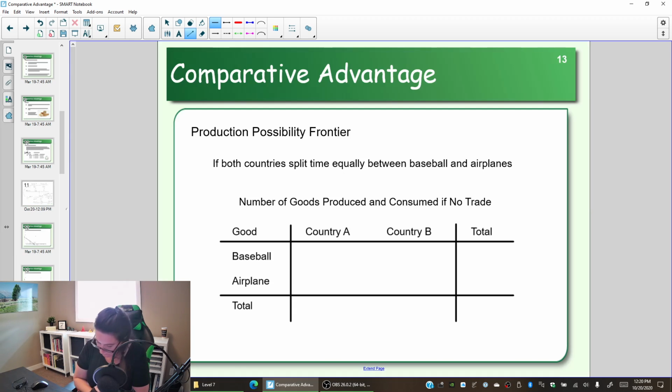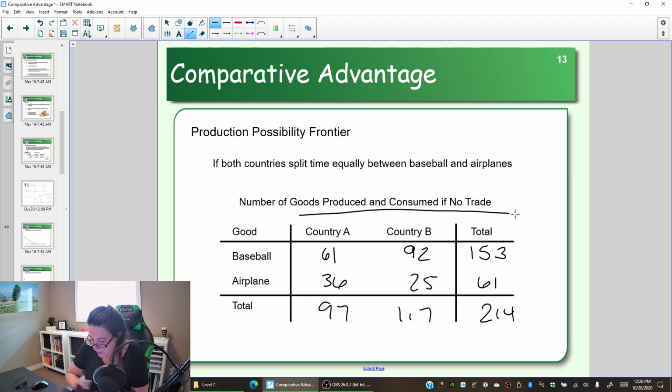So we're going to use this table here as a comparison when we start to specialize and trade. And so I think your table looks like this. So if I just put it over here, 61, 36, 97, 92, 25, 153, 61, 214. Okay. So this is the no trade example that we're going to compare to.